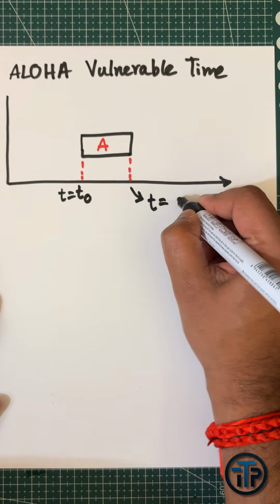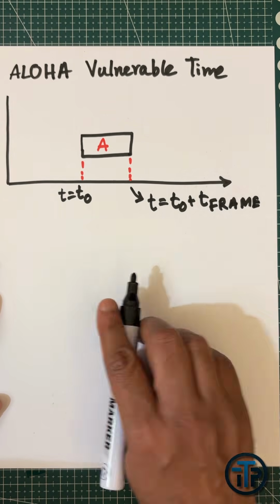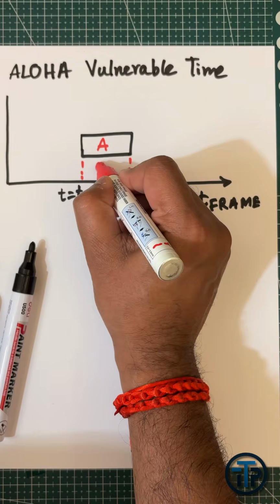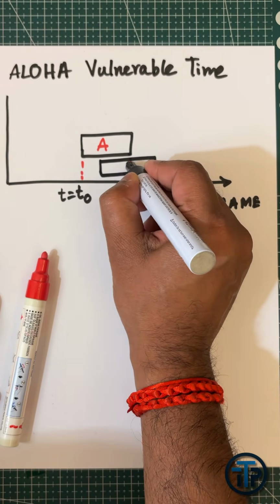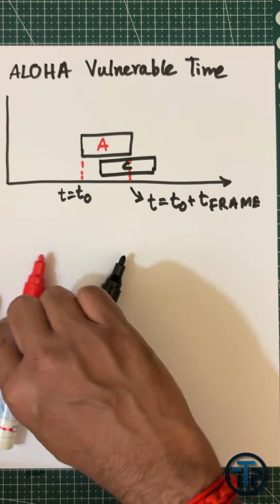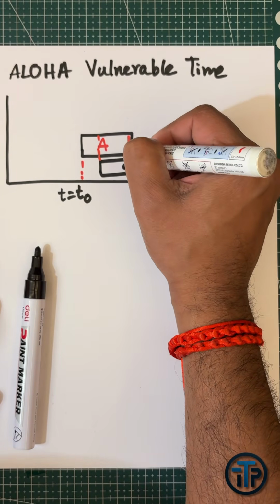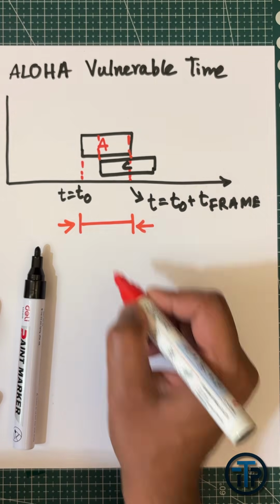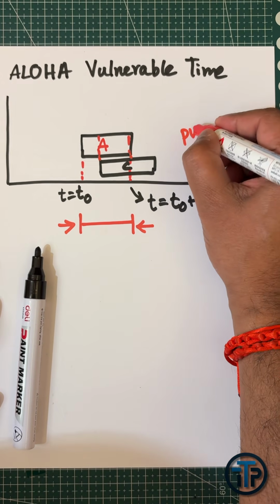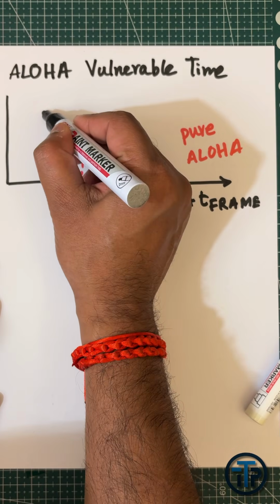Okay, so t frame is the packet duration time, that is the total duration of the time when A is transmitting the packet from its own end to the destination. Now any user, for example, there is another user C. C can also transmit the packet at any time, right? So if you're considering pure ALOHA, then the vulnerable time will be t frame, right?